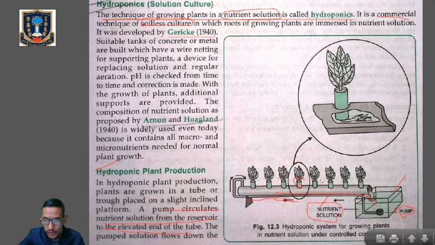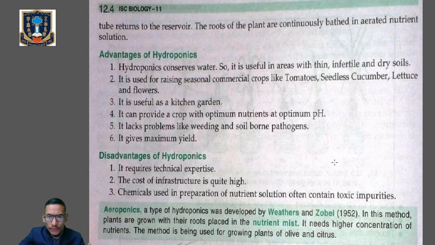So you can see over here that the nutrient solution is being circulated towards the tube, and from the tube again the nutrient solution comes back to the reservoir. So by this way the roots of the plants will be continuously bathed by the nutrient solution. Clear? So what is the advantage and disadvantage of hydroponics?